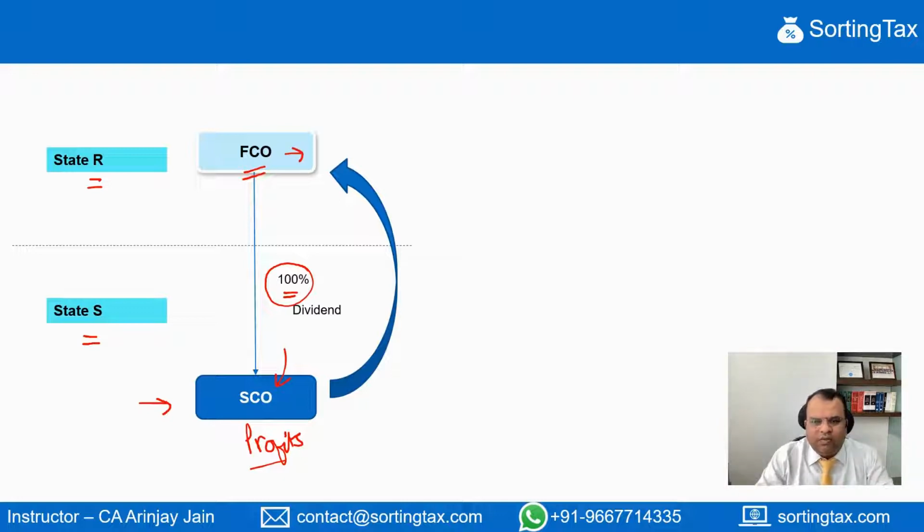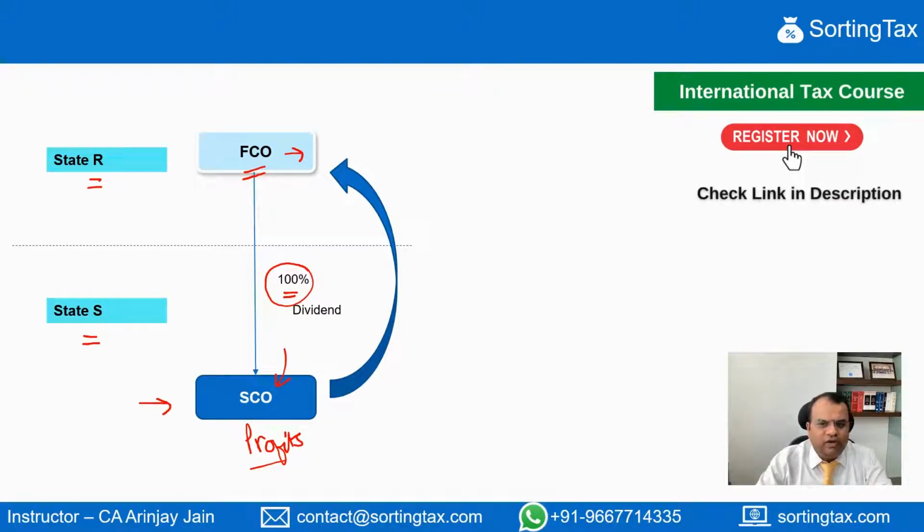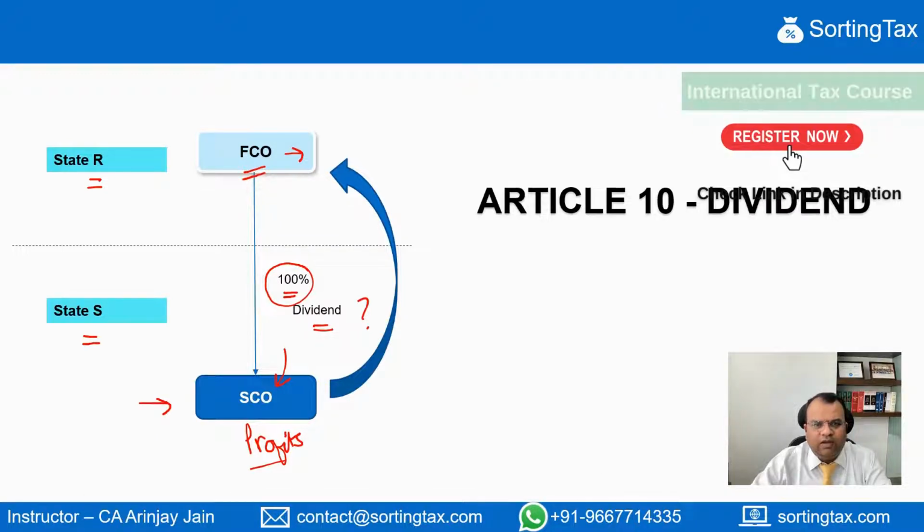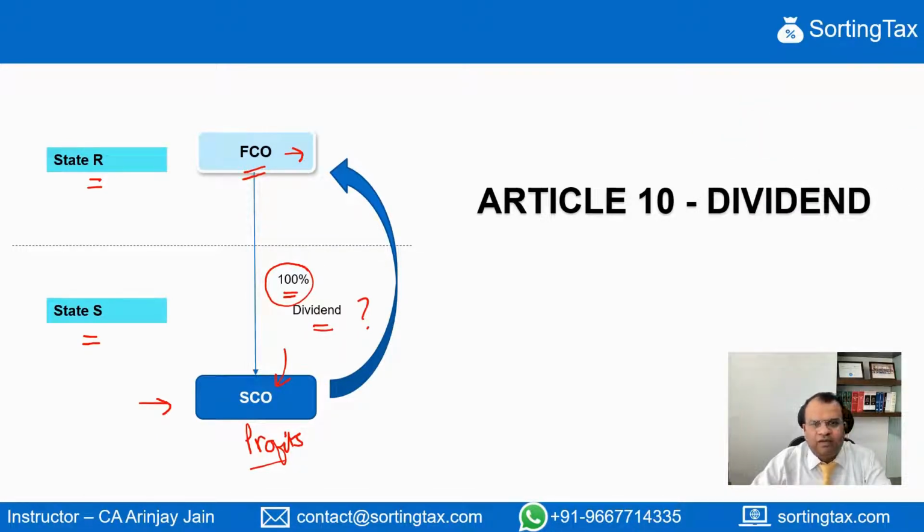The question that comes up is how those dividends should be taxed. And is it a double taxation? Yes, of course, there is a two-layer of taxation when the business operations are run through companies. But the question is how this dividend has to be taxed. And this is something that is dealt with in Article 10 dividend, which is going to be something that we are going to look at in this presentation.